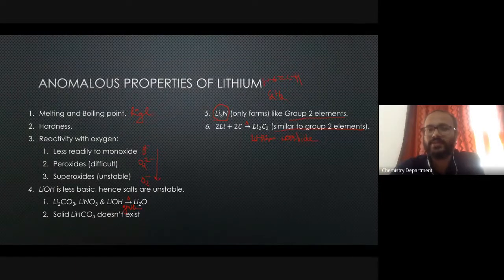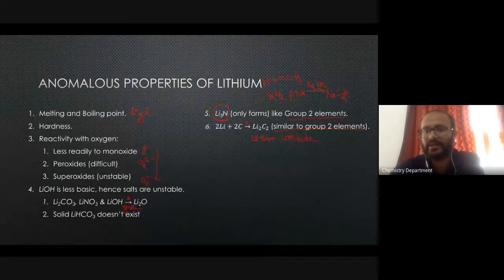So when you react this with sodium in liquid ammonia, only then will you have the formation of sodium hydridocarbide, and if further sodium reacts, it forms sodium carbide.